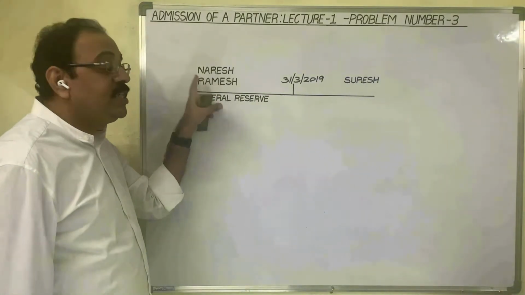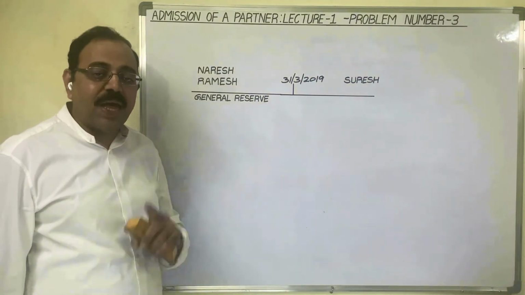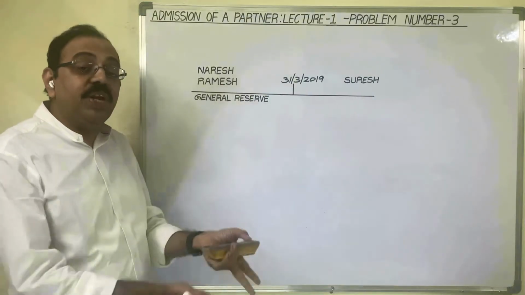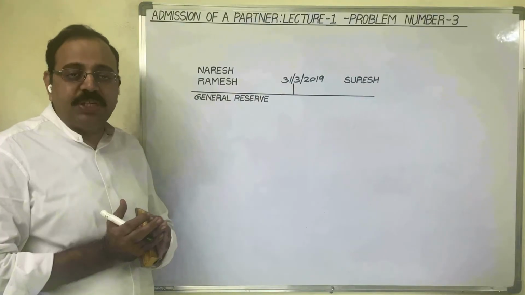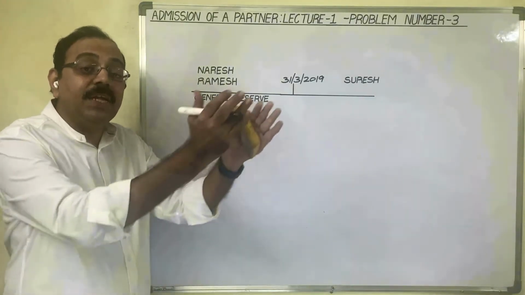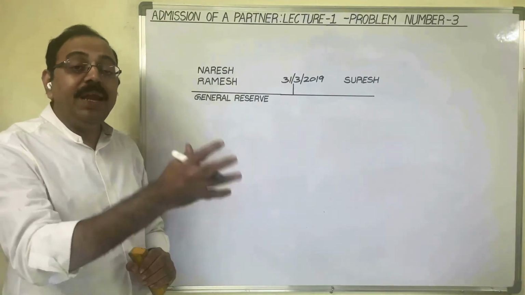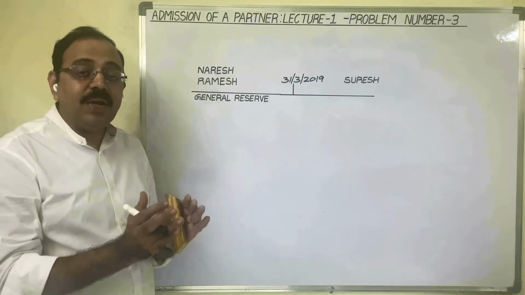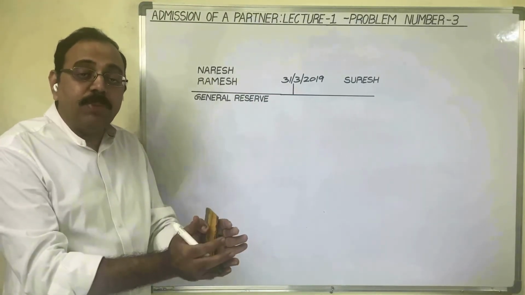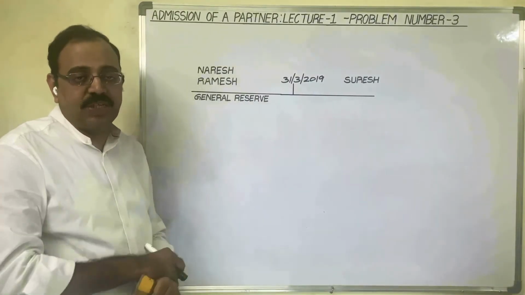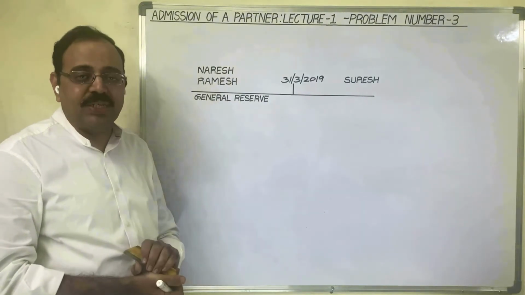When Naresh and Ramesh are running partnership business, every year they may earn some profit. Actually speaking, partners should withdraw that profit amount. But if they withdraw entire amount from the business, firm cannot meet unexpected expenses. So for contingent liabilities, to meet unexpected expenses, partners keep some profit amount in the firm itself. And with that amount, partners may create one general reserve. So this general reserve is known as accumulated profit.